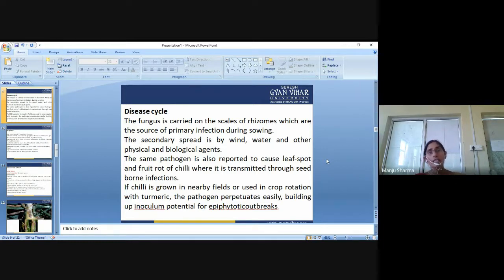That's why if chili is in a nearby field, we have to apply crop rotation, because in the absence of turmeric or during the off season of turmeric, the pathogen can easily survive on the chili crop, which will act as a host.